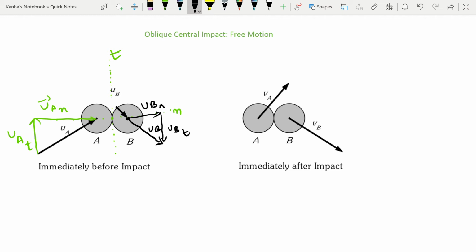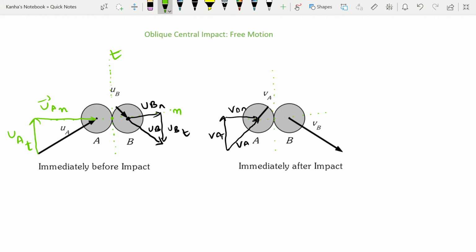Similarly for the second one as well, I can easily draw it. Let's erase this VA first because I'm redrawing it. I'll start from here. This is my VA, the final velocity, where my normal is along this direction and my tangent is along this direction again.